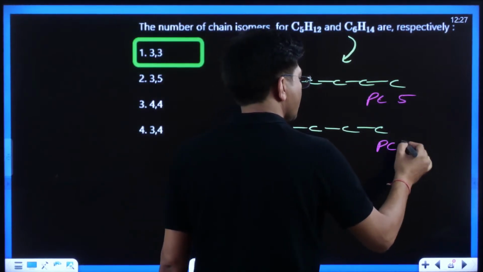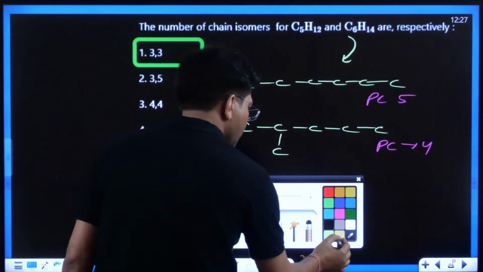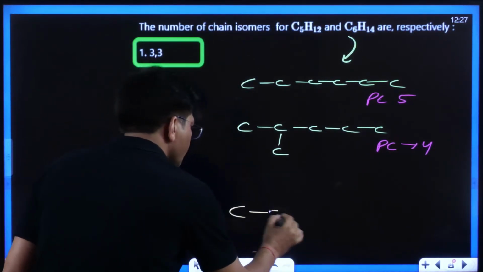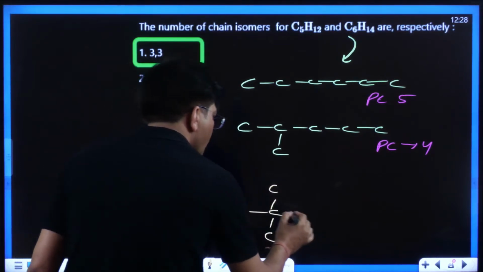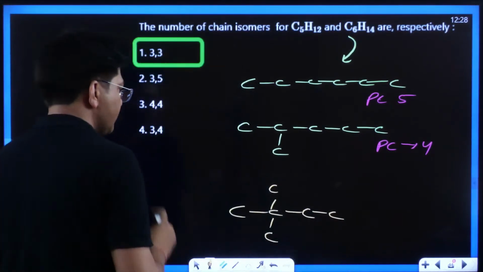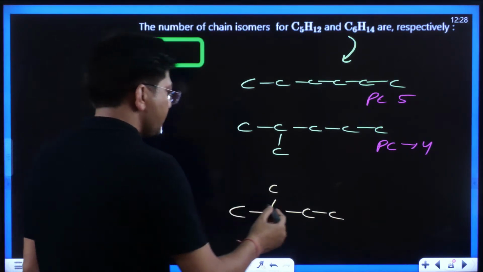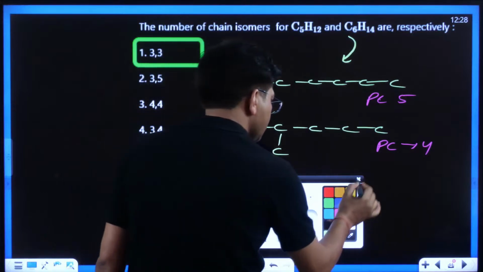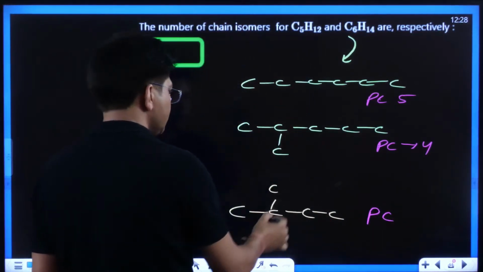Here the parent chain is of 4 carbon atoms. Now the parent chain is of 4 carbon atoms again.